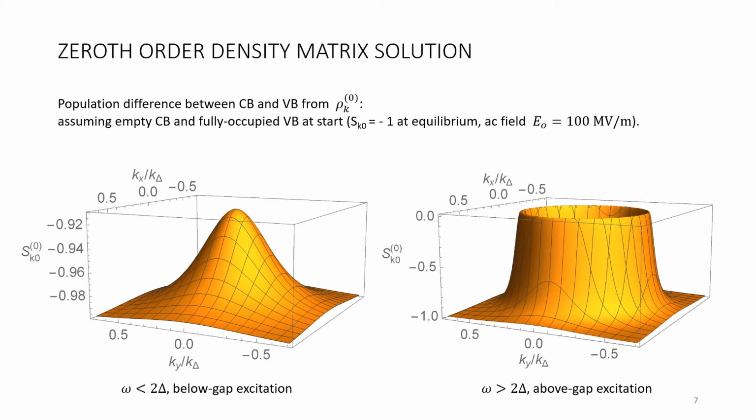As you can see, not much population can be seen, and most of the excited electrons are at the point where k equals 0. In the plot to the right, when frequency exceeds the band gap, significant population of electrons fill the conduction bands near the dynamical gap plotted in the band dispersion before.